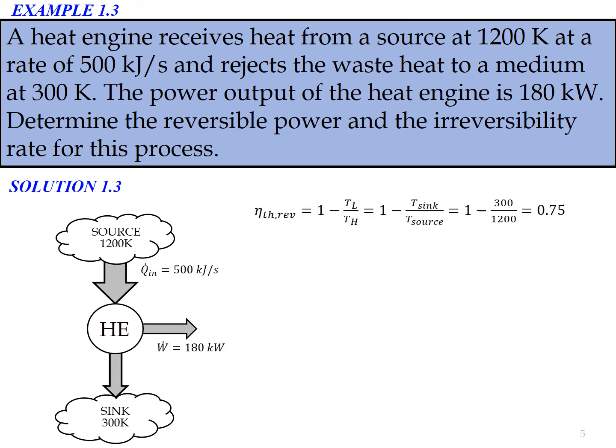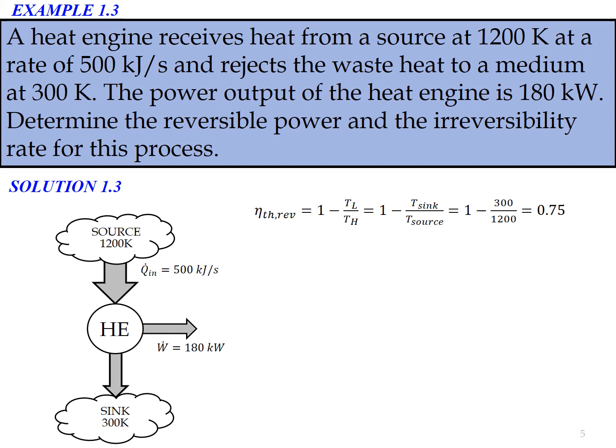Okay, now we know that the equation for thermal efficiency for a reversible process is eta TH reversible equal to 1 minus TL over TH. TL stands for low temperature, TH stands for high temperature. So if we relate the temperature with example 1.3, TL equals T sink, TH equals T source.